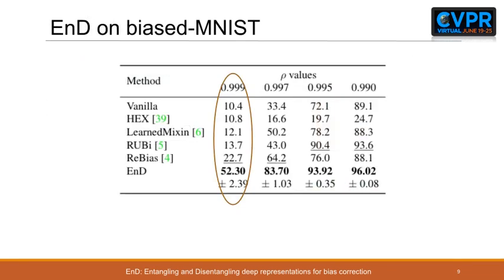Compared to other debiasing strategies, ranging from the GAN-based approaches to direct gradient manipulation, EnD proves its effectiveness especially in the most challenging scenario, where the correlation between target and bias is 0.999. EnD shows a significant gap compared to the other strategies.